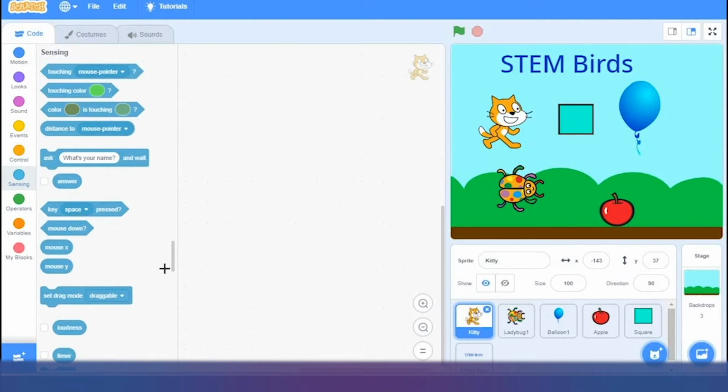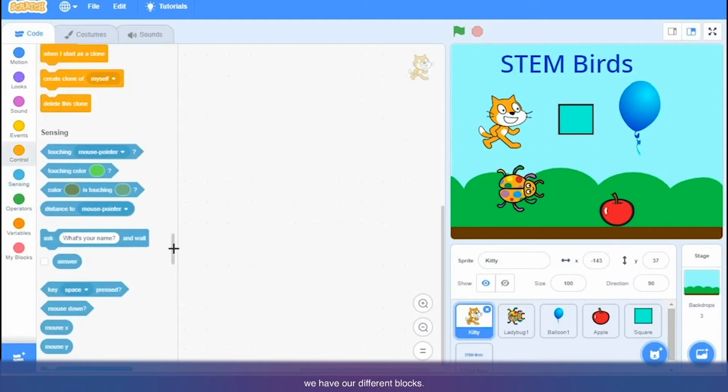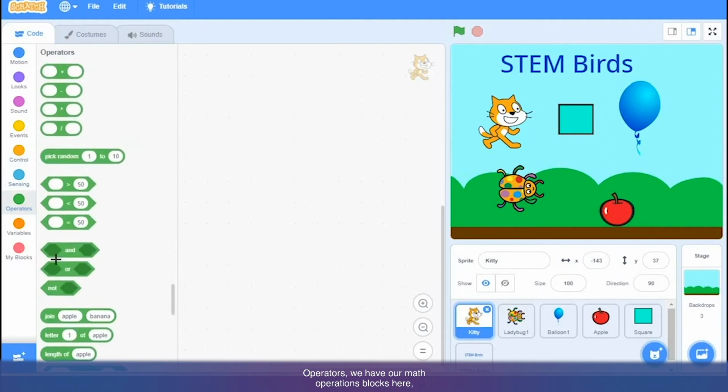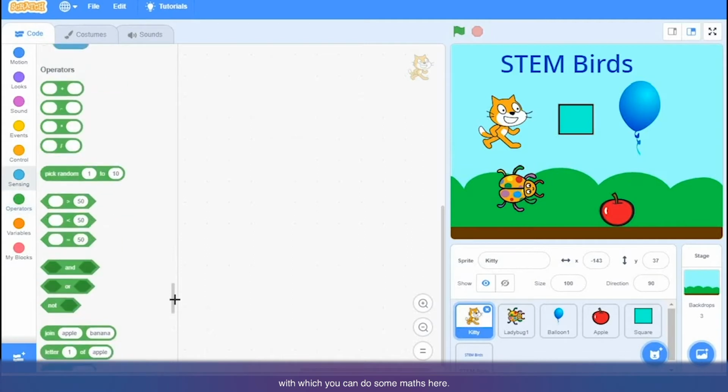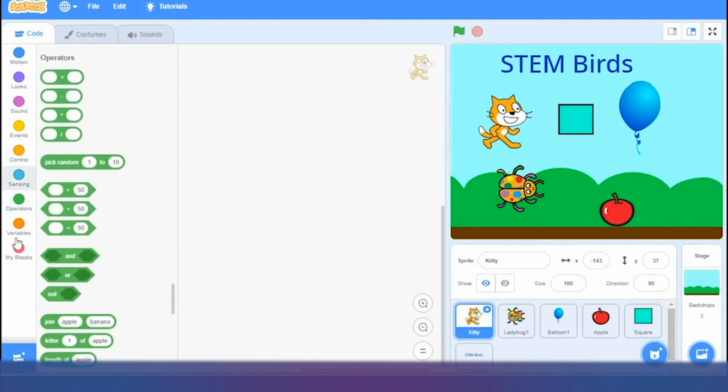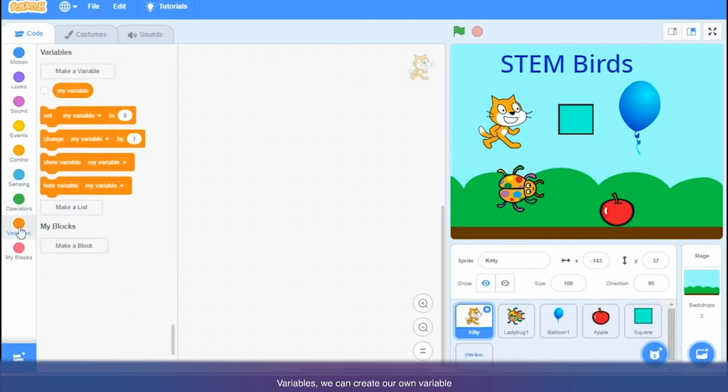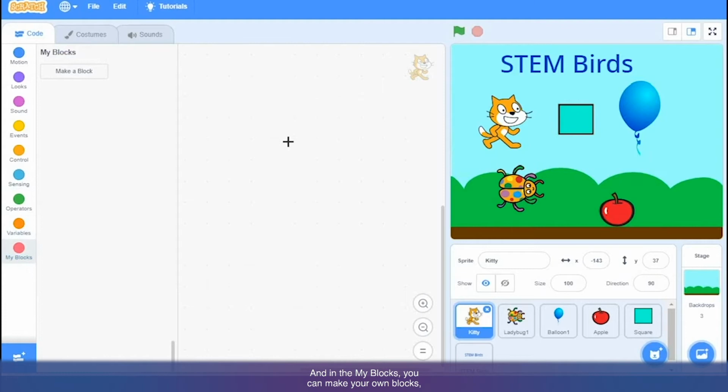In the sensing palette we have different blocks. Operators, we have math operations blocks here with which you can do some maths. Variables, we can create our own variable that we will use in our program. And in My Blocks you can make your own blocks, just like we make our own functions in programming. We will learn about My Blocks as well.